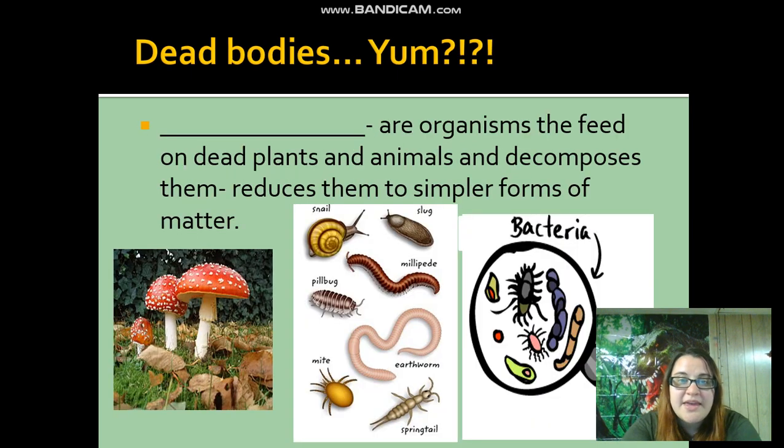Okay. And then we have these organisms that also feed on dead organisms, and these guys are called decomposers. And there's a few different types of decomposers where you can also talk about detritivores. And so detritivores are organisms that feed on waste products of animals. And so that can be things like the earthworm or the millipedes and a lot of bacteria. Okay. And mushrooms and flies and stuff, those like to feed on a decaying carcass.